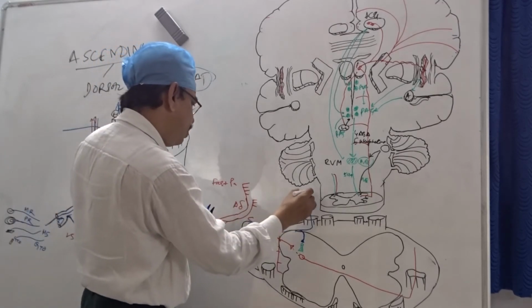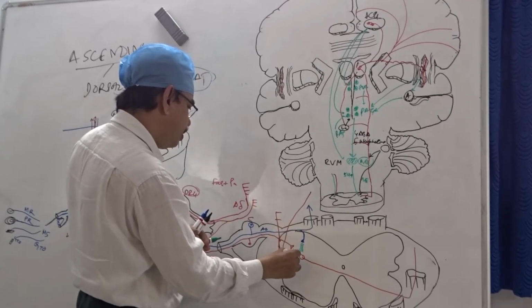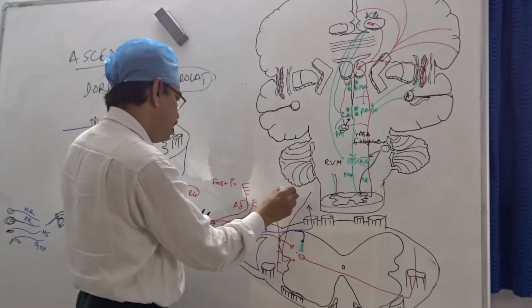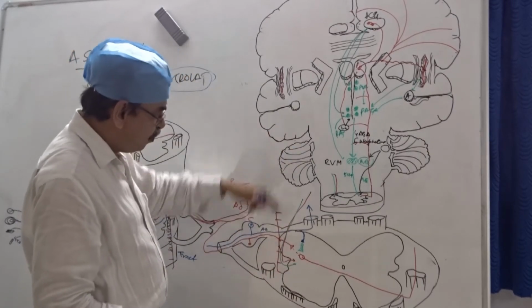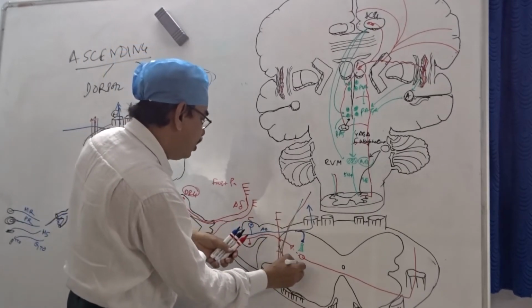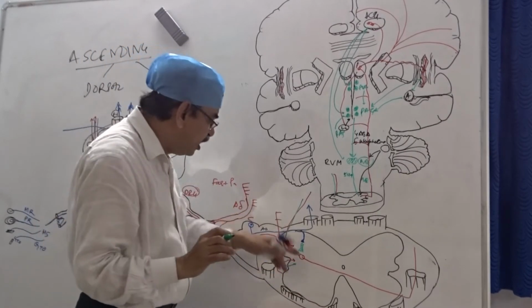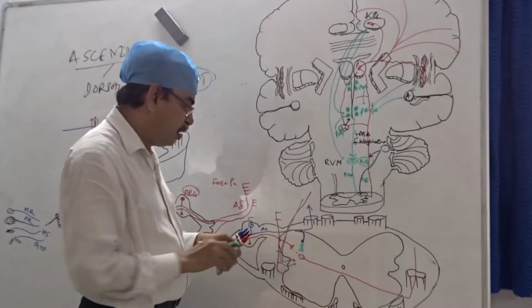They come from above to below, and they will inhibit this pain in four ways.